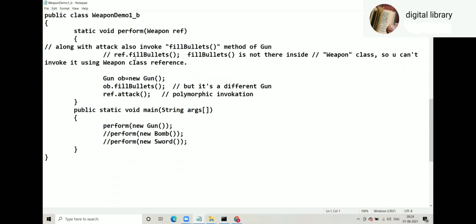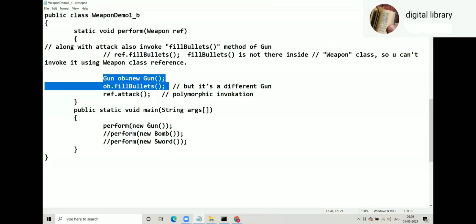Since we cannot call ref.fill bullets, we are trying to call fill bullets like this. But yesterday we discussed, in that example, that when we create a new object of DAC DBDA, it's like we start one batch and we do orientation of another batch. It's of no use. So same thing here.